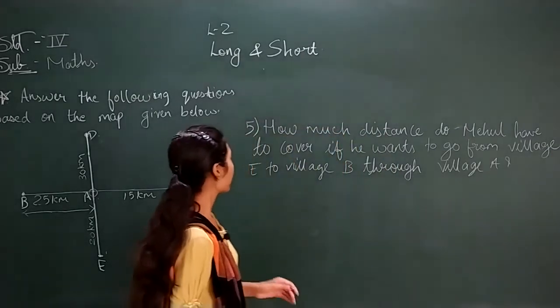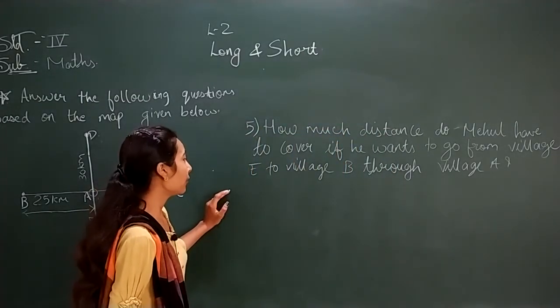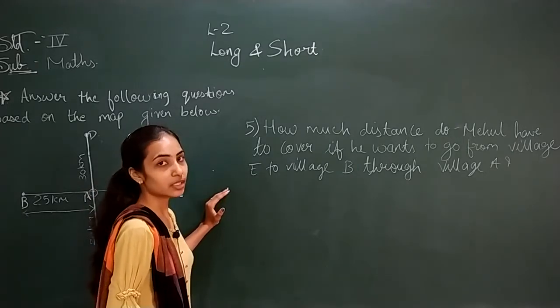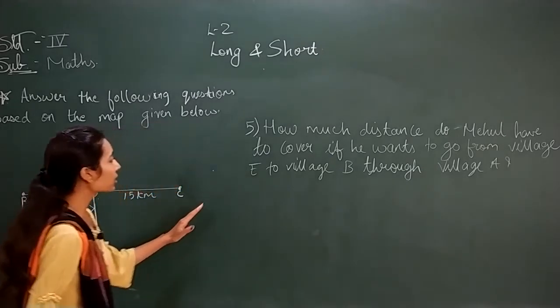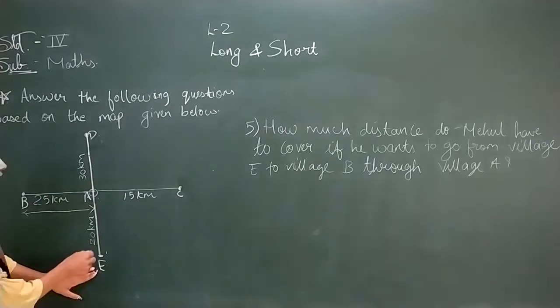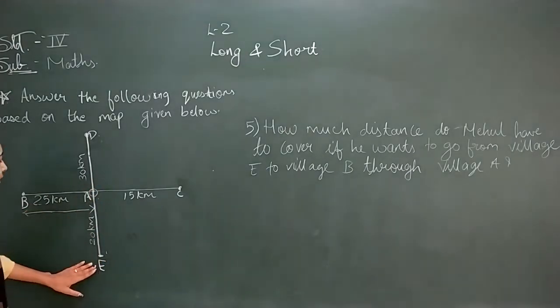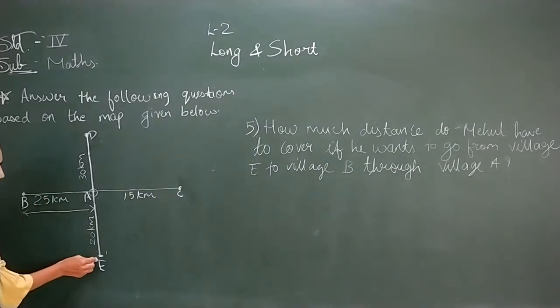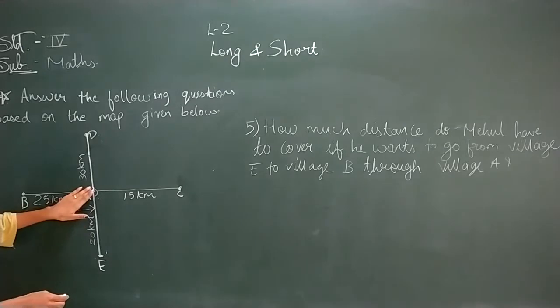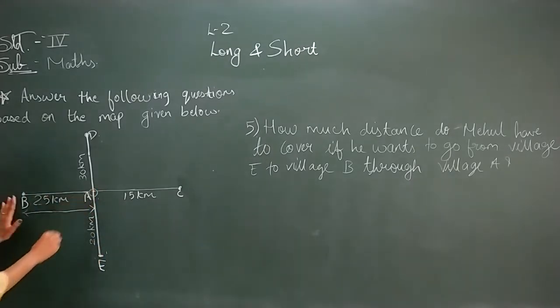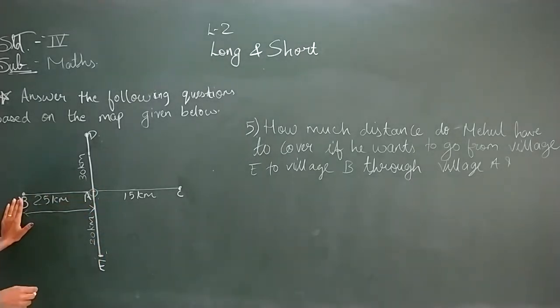Let's see our next question. How much distance does Mehul have to cover if he wants to go from village E to village B through village A? Now here Mehul is going from village E to village B. From here he is going here. But how is he going? He is not going this way. He is going through A. So first he will go here and then from here he will go here. Then how much distance will he cover?